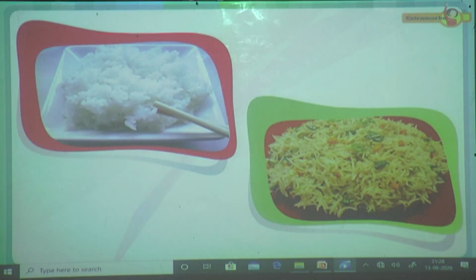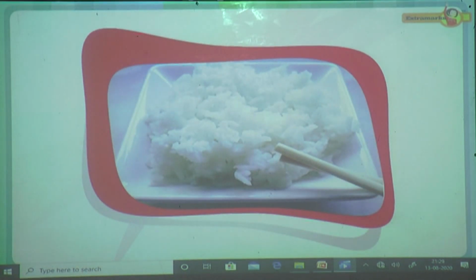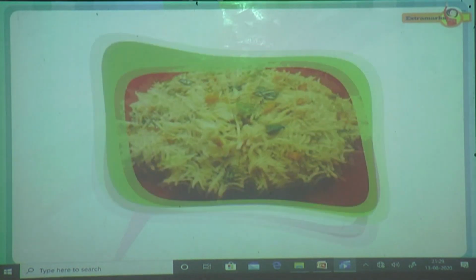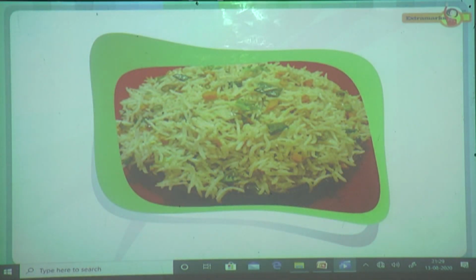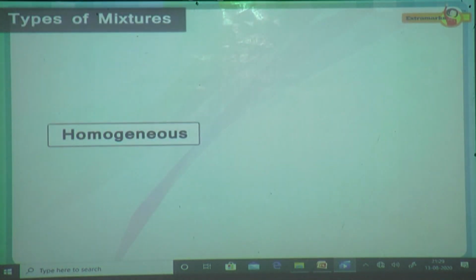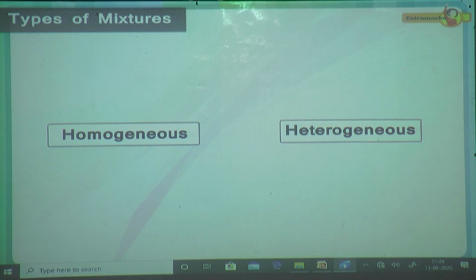Now, look at these pictures. Do you observe any difference in these mixtures? First picture shows plain boiled rice, whereas second picture shows fried rice with so many vegetables in it. Well, there are two types of mixtures, that is, homogeneous mixture and heterogeneous mixture.